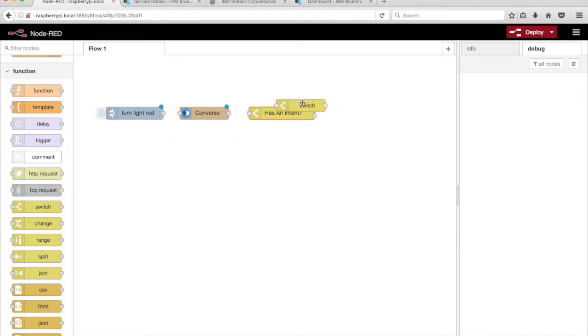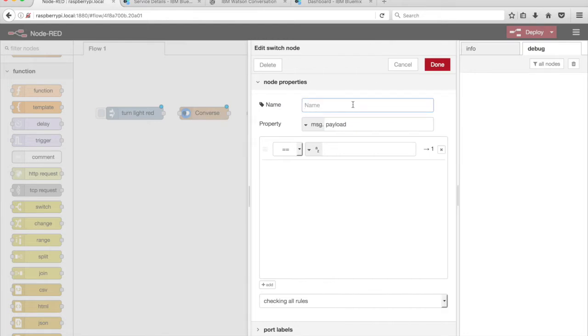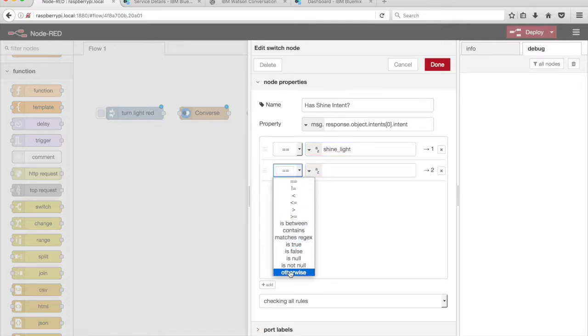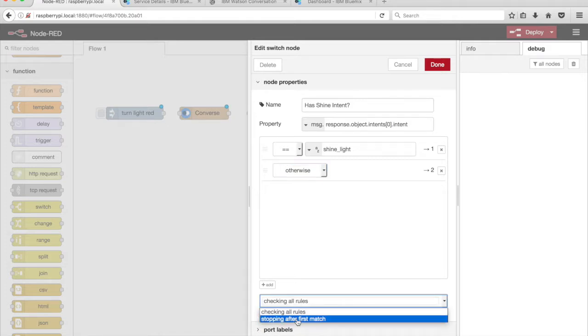Drag another switch node from the palette onto the canvas. Give the node a name, has shine intent. Test the property msg.response.object.intents[0].intent. Add two tests, equal shine_light and otherwise. Select stopping after first match from the drop-down menu.